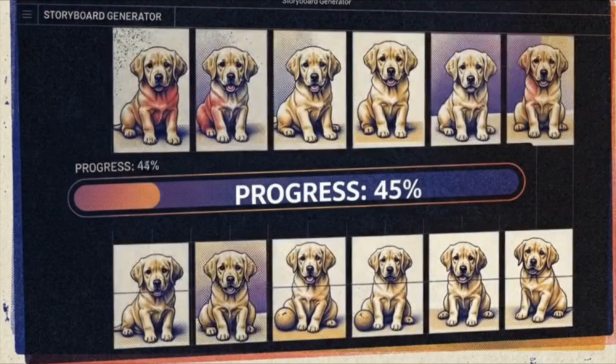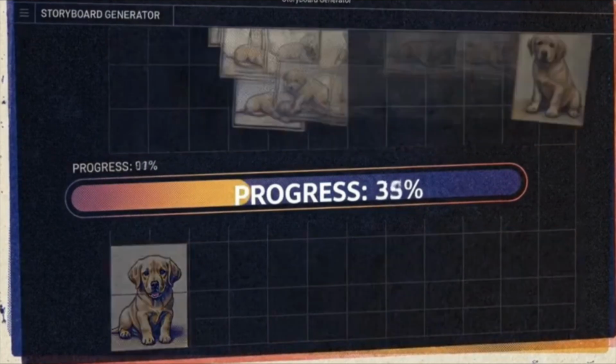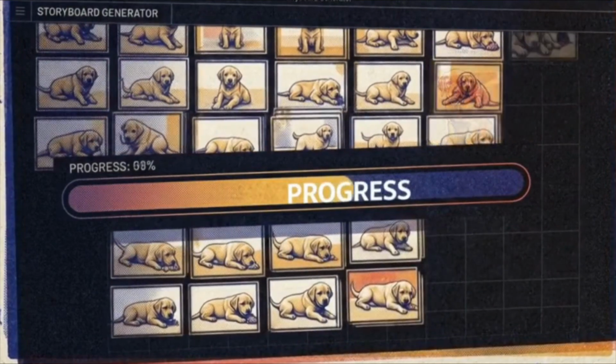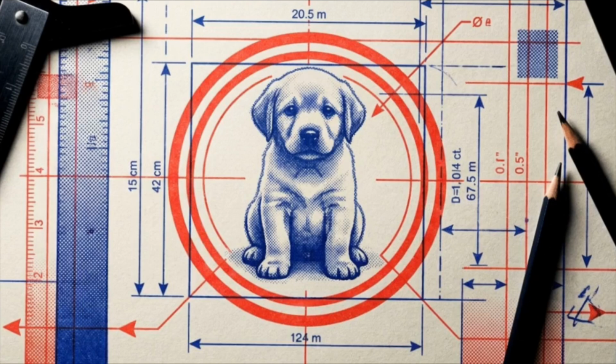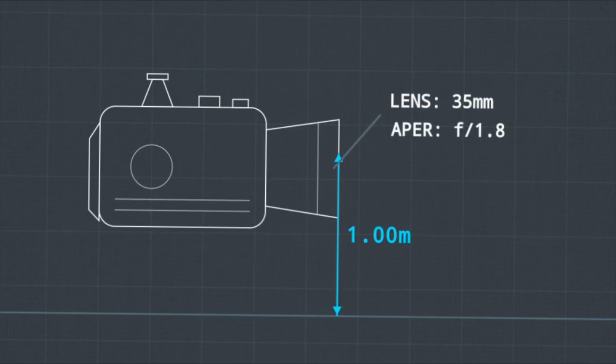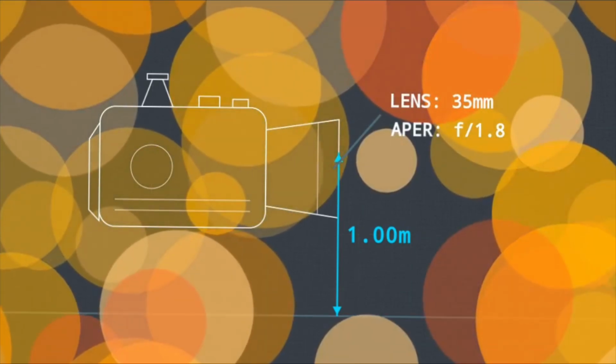We can see these mechanics in action by looking at the technical requirements of an AI storyboard generator. To produce an emotional puppy rescue, the system follows a set of mechanical rules to guarantee a response. The visual constraints are mathematically precise. The camera height stays at exactly 1 meter above ground. The lens must be a 35 millimeter at f1.8 to force a shallow depth of field, warm cinematic tones, and soft background blur.